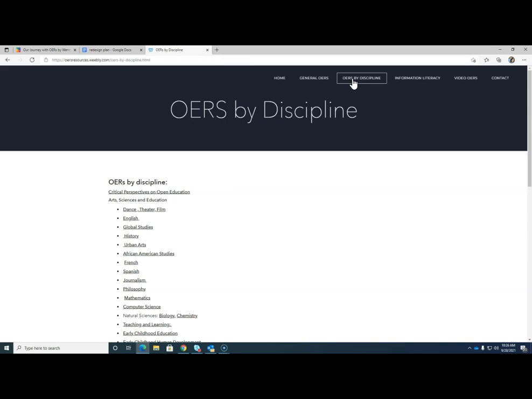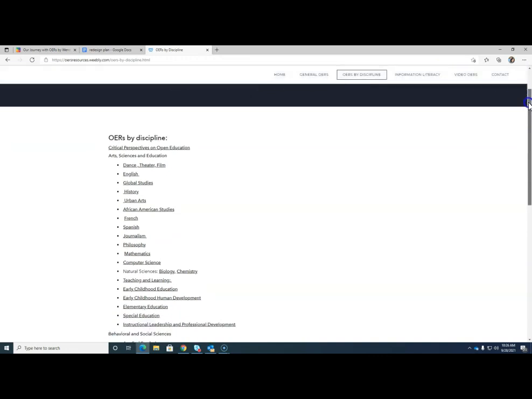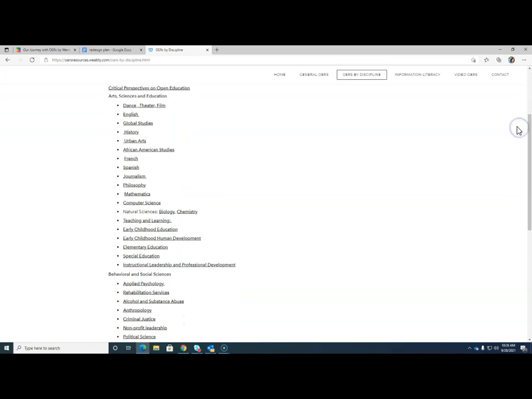So I encouraged my faculty during this session. I told them, find your particular discipline and find that page and see if you can find any particular OER for that particular unit that you are thinking about redesigning. I told them don't look for OERs for the entire course, just for that one particular unit.